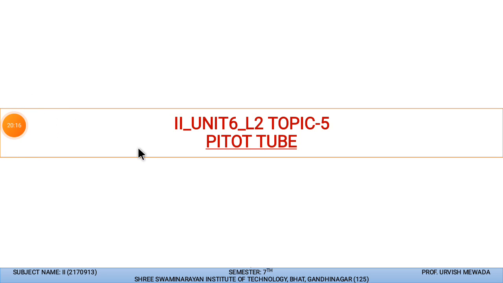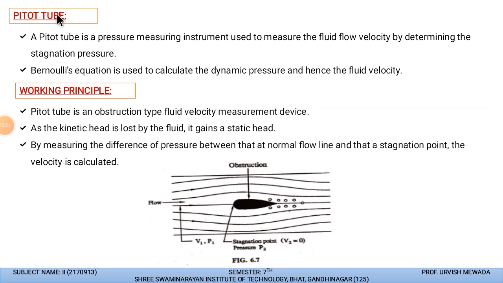So let us discuss how a pitot tube works. A pitot tube is basically a pressure measuring instrument used to measure fluid flow velocity. We put it in the opposite direction to the flow, and it measures the fluid flow velocity by determining the stagnation pressure.